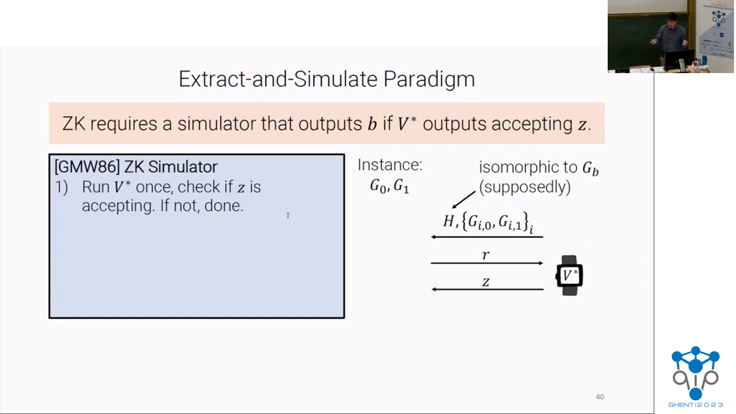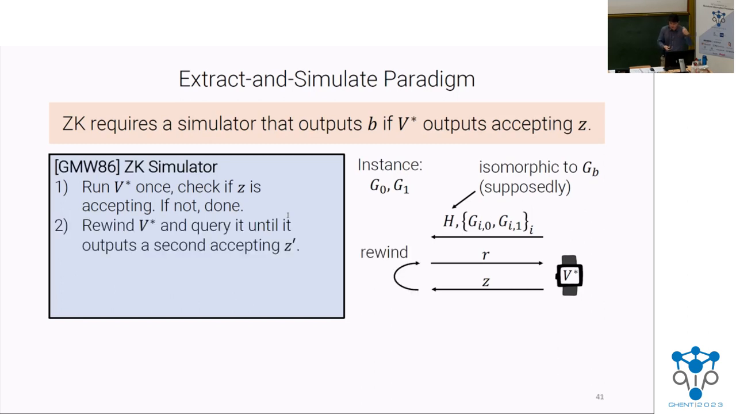This is the easy case. Right? If the verifier is not convincing in the sub-protocol, the real prover wouldn't even respond. So the simulator can stop here. But if the verifier is convincing, the prover has to output this bit, and that's when things get harder. And now at this point, what the simulator needs to do is run the verifier many, many times on various challenges until it finds a second accepting response.